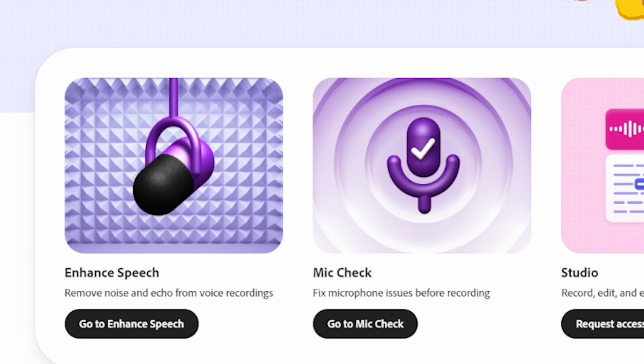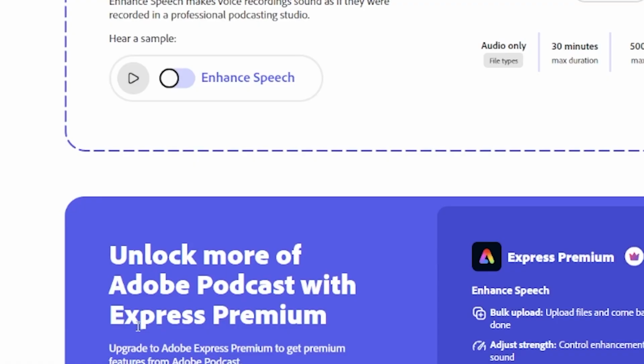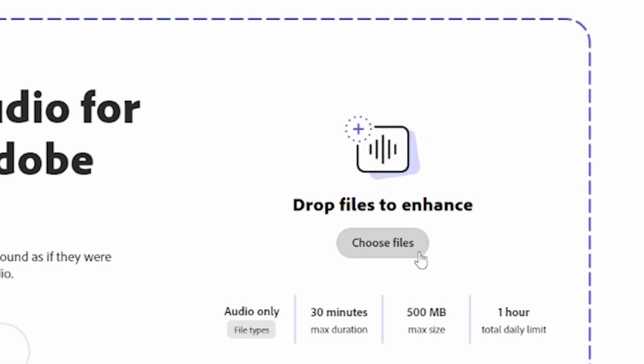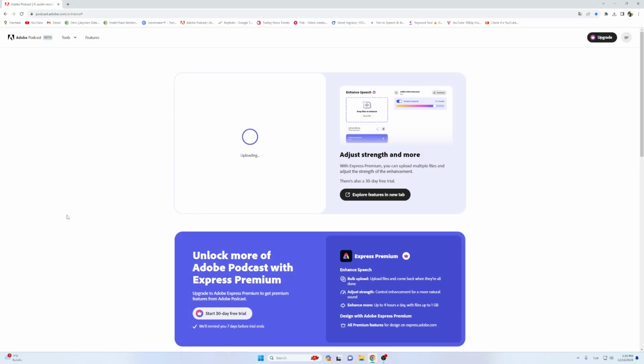Then go down and click on the Go to Improve Speech option. Then we come to the sound correction screen with artificial intelligence. Then we throw the file of the sound we want to fix here.